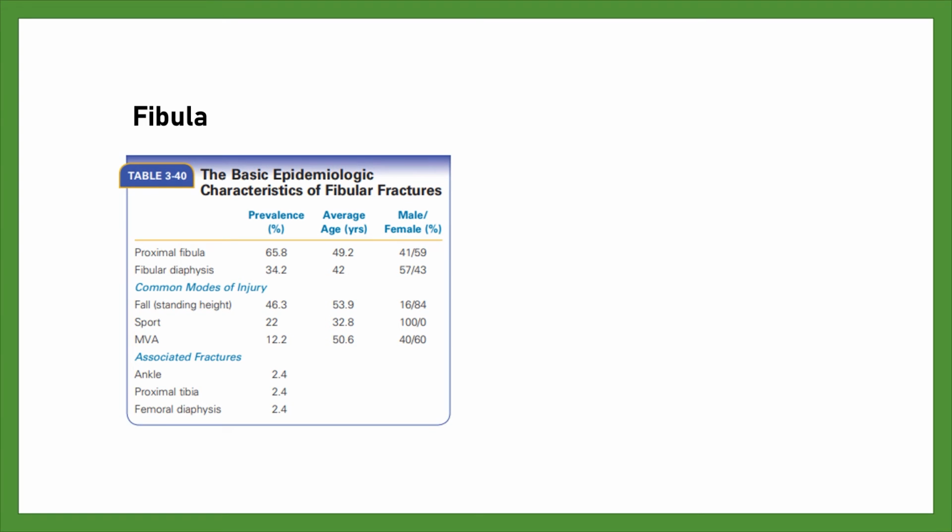Fibula. The table shows that a fall from a standing height will cause fibular fractures in older females, and 68.4% of the fractures caused by falls were in the fibular neck. This is very different from the sports-related fractures, where 77.8% were fibular diaphyseal fractures, which were probably caused by direct blows. All of the fibular fractures caused by motor vehicle accidents were located in the proximal fibula, and 60% occurred in cyclists or motorcyclists. There were no open fractures and few multiple fractures, although those that did occur were in the lower limb.